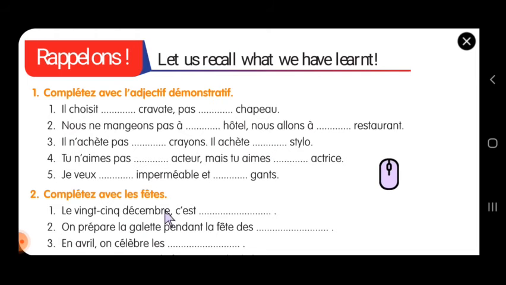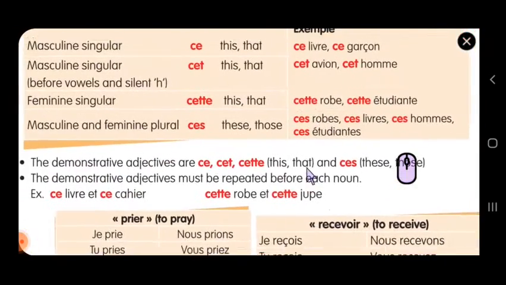Okay, now the fourth one. Tu n'aimes pas dash acteur, mais tu aimes dash actrice. Have a guess. I'll give you just 10 seconds. You can guess it and write it. You can also check the rule.